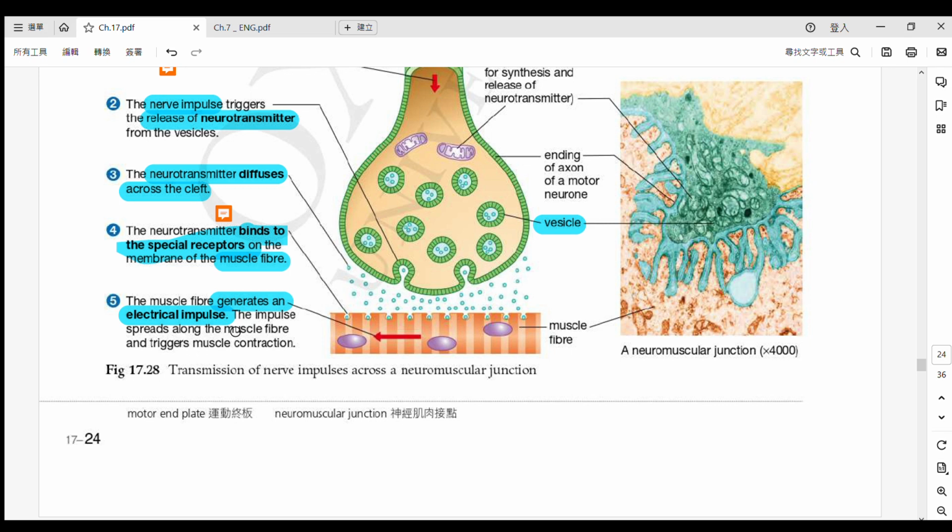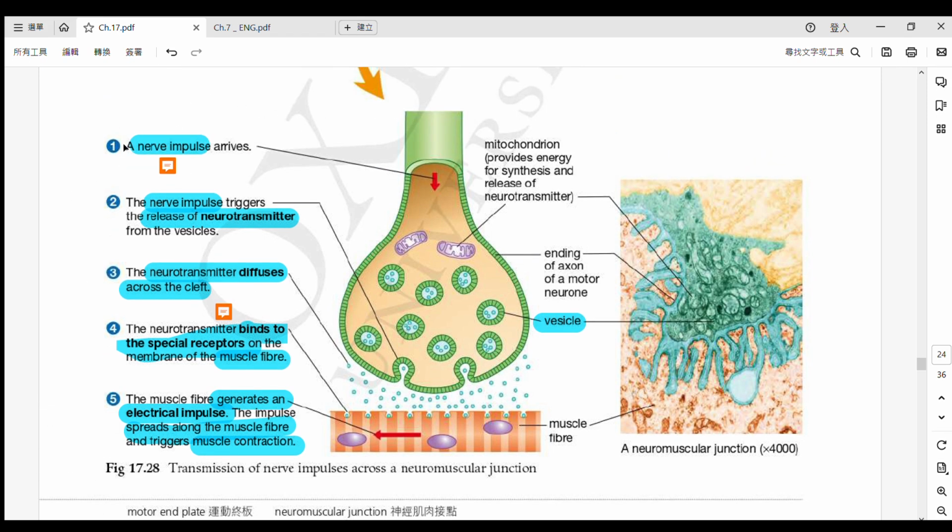This impulse spreads along the whole muscle fiber, and therefore your muscle will contract. That's all for this video. As you can see, this one is very similar to chapter 16, except there are some words I would like you to put down as well. First, the synaptic knob, where it arrives, and finally it diffuses across the synaptic cleft.